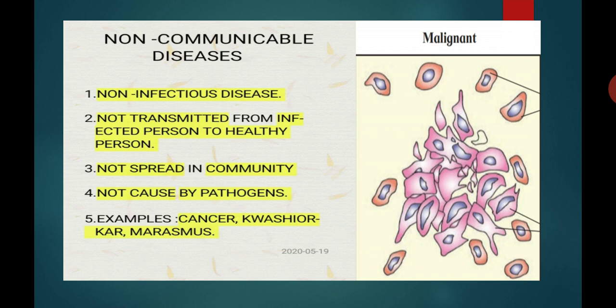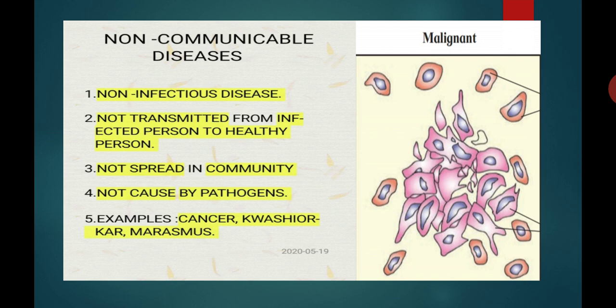Point number three, communicable diseases. There is a chance of spreading of communicable diseases in a community, so the name is known as communicable diseases. There is a chance of spreading of infection. But non-communicable diseases cannot be spread in the community. So there is no chance of spreading infection in the community, so it is known as non-communicable diseases.